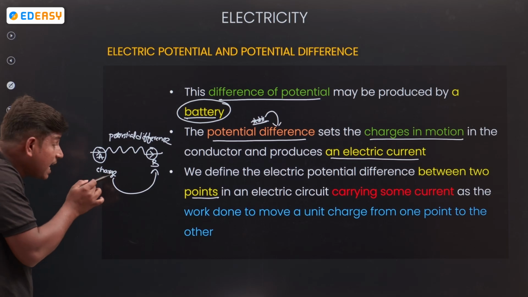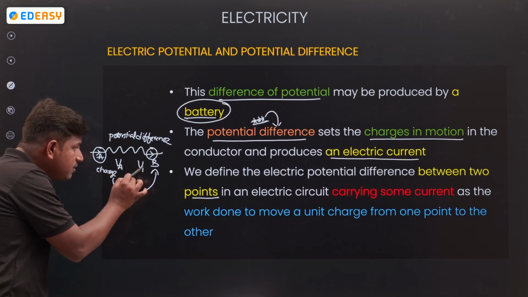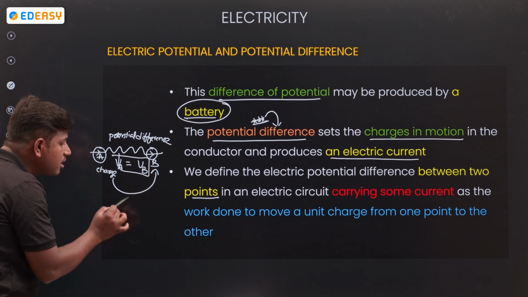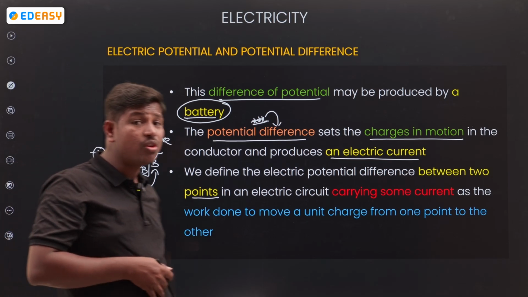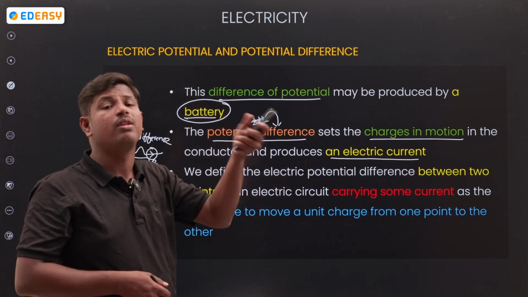If the potential at A is VA and at B is VB, and VA is equal to VB, it means there is no flow. When a potential difference is there, then flow will be there.